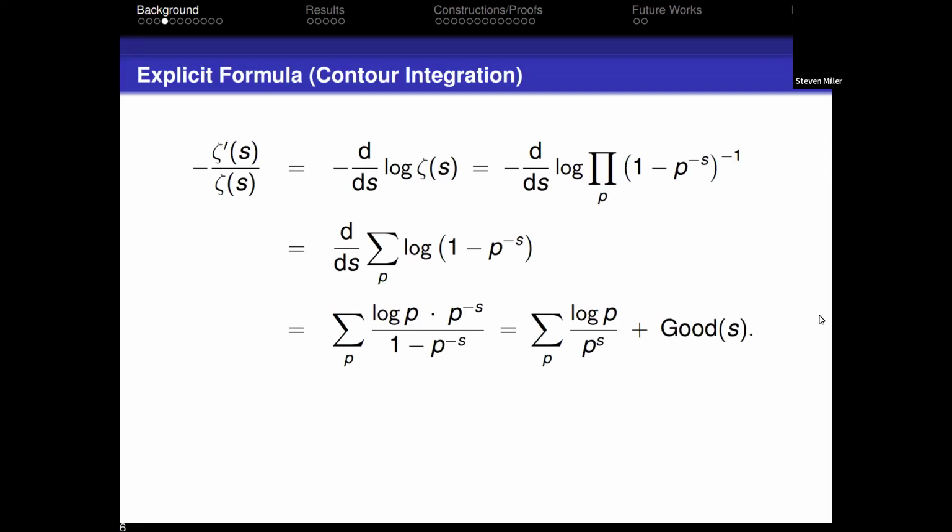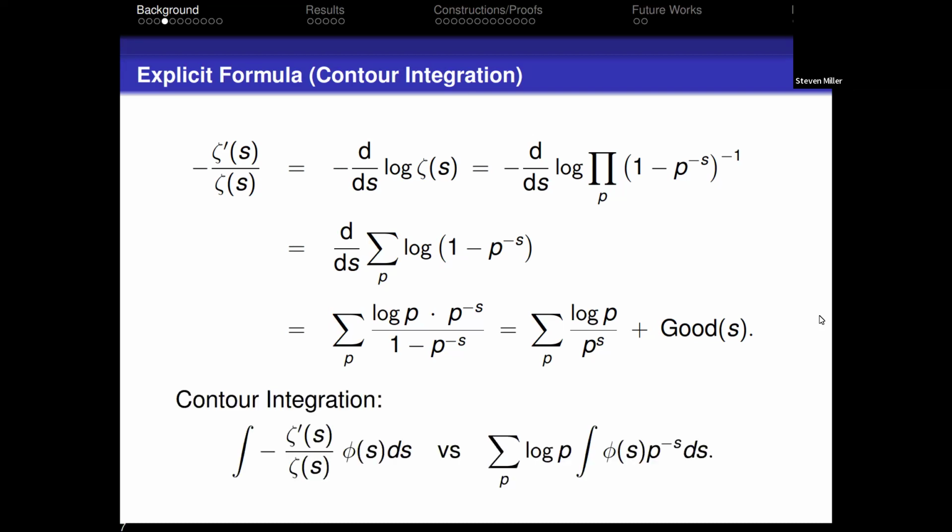Okay, so just to give you an example of how we attack problems like this, this is actually the analog of the eigenvalue trace lemma from linear algebra. So why do we care about Euler products? Well, if I write my L-function as a product over primes and I take the logarithmic derivative, you should have a Pavlovian response in analytic number theory. You always take the logarithmic derivative and then do a contour integral. If I do that, the log of a product is the sum of the logs. This is something we can handle. And then we just expand out after we take the derivative using the geometric series formula. Only the term 1 over p to the s matters. All the other stuff can be handled very easily.